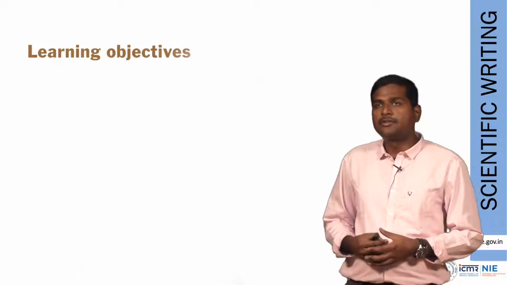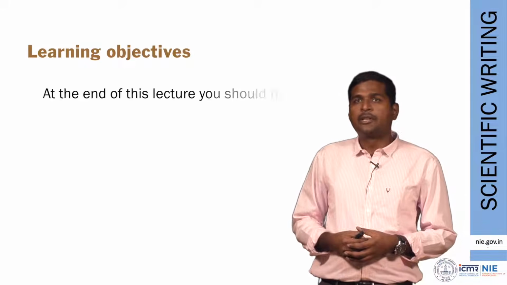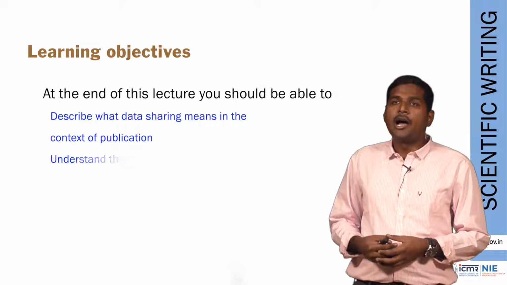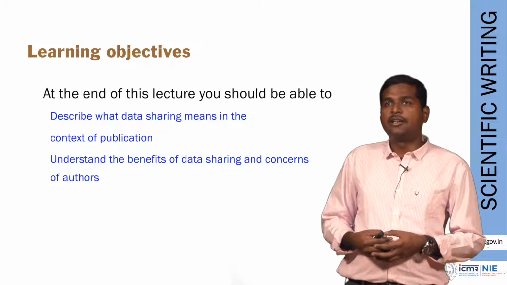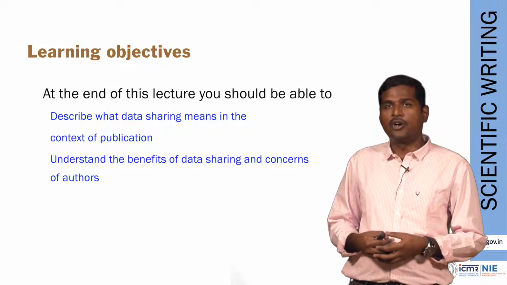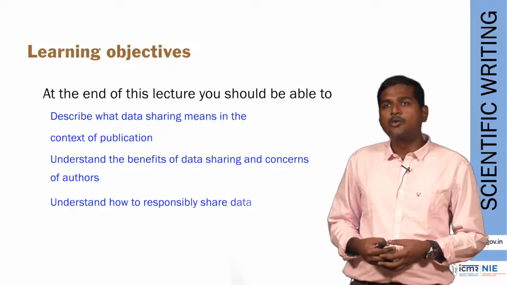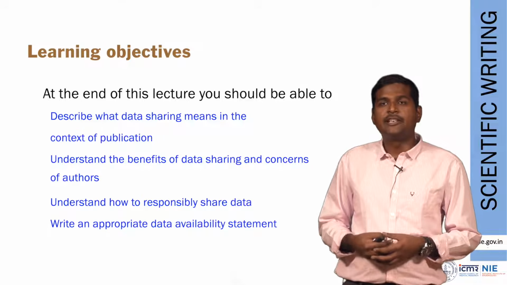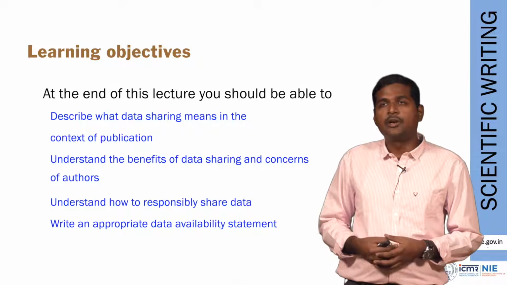So we are going to see what data sharing policy is and how we deal with sharing our research data to the public. The learning objectives for this lecture will be to describe what data sharing means in the context of publication, understand the benefits of data sharing and the concerns of authors, understand how to responsibly share data, and write an appropriate data availability statement in your manuscript when you are trying to publish it in a journal.